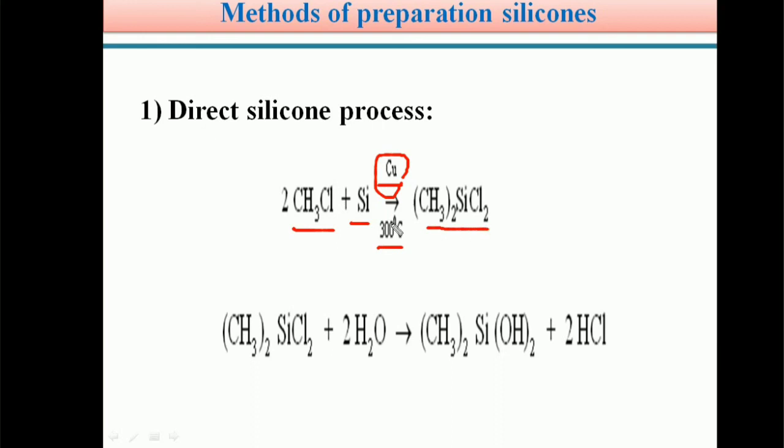So methyl chloride treated with powdered silica in presence of catalyst copper at 300 degrees centigrade forms dimethyl dichlorosilane. This dimethyl dichlorosilane we already saw in the previous slide. On hydrolysis it produces dimethyl dihydroxysilane, which on polymerization forms cyclic silicones, cross-linked silicones or straight chain silicones. So this is one method for the preparation of silicones. We can see the next method.